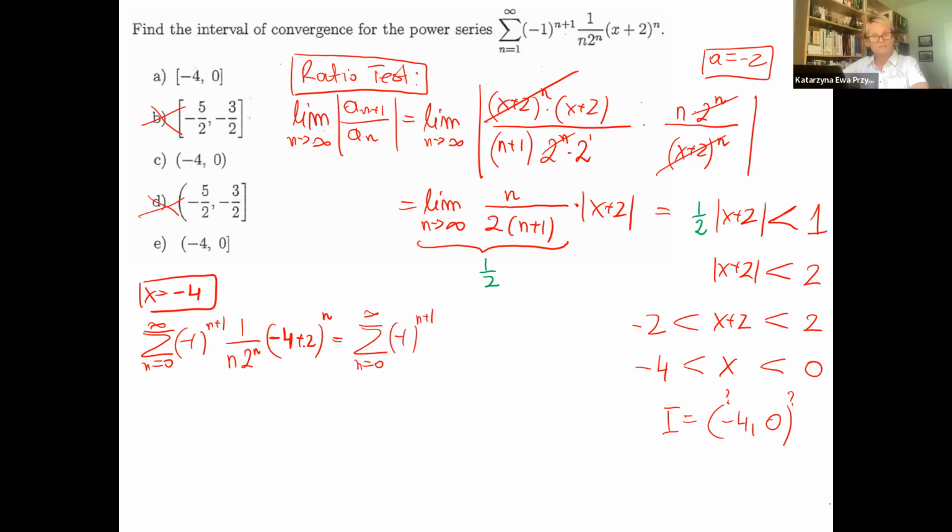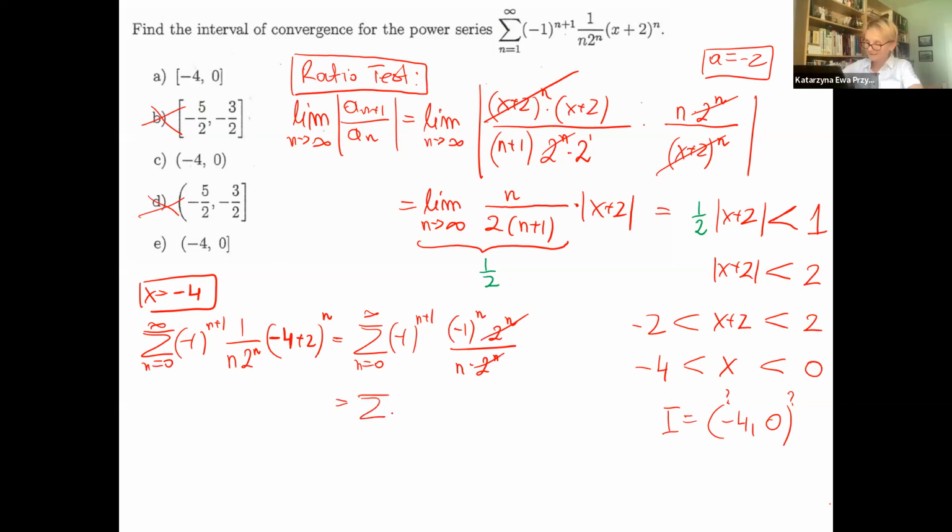This -4 plus 2 is -2. (-2)^n is (-1)^n and 2^n. I hope this makes sense. That means we have -1 and 2, and I can cancel the 2^n. Now let's check if we have only n.